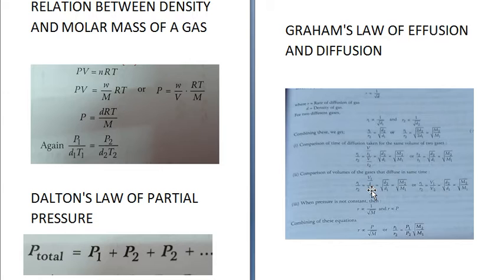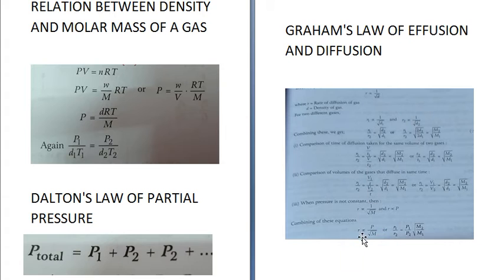Now if pressure is not constant, then in that case R is directly proportional to 1 upon root M. So this implies that R is directly proportional to pressure. So if you combine these two equations, the rate of diffusion is directly proportional to pressure and inversely proportional to the square root of molecular weight.